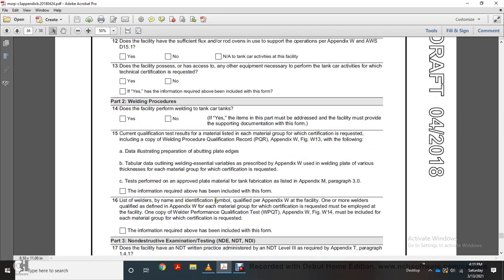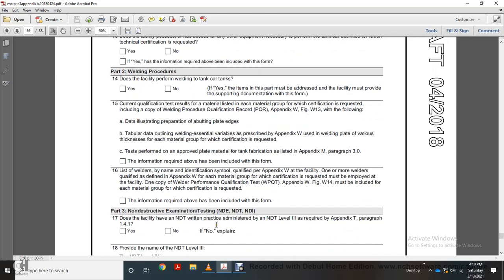16. List welder's name and identification symbol qualified under Appendix W for the facility. One or more welders qualified in Appendix W for each of the material group with the certification requested must be employed with the facility. One copy of the welder performance qualification test, Appendix W, Figure 414, must include each material group with the certification required. The information required above must have been included within this form.